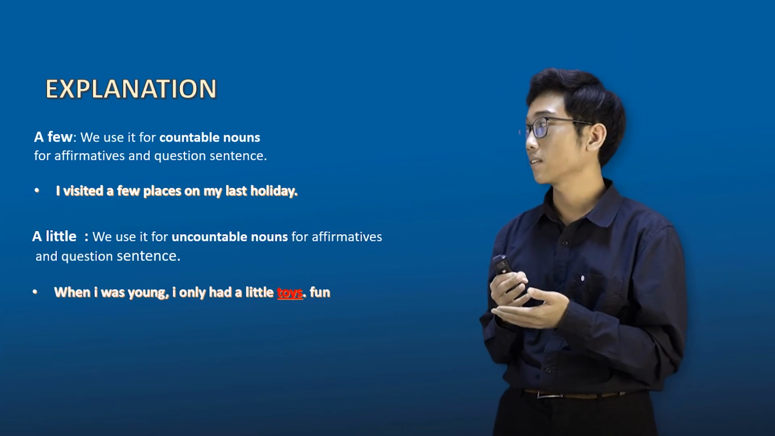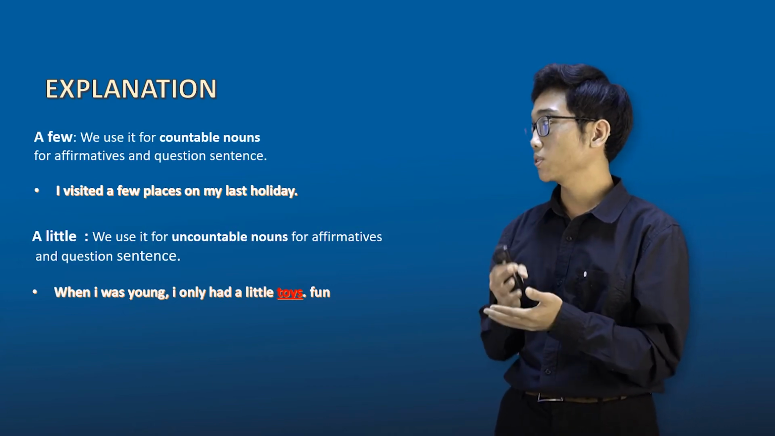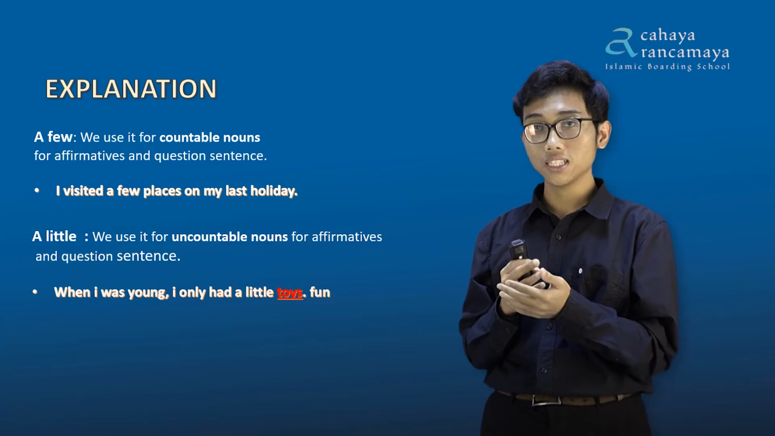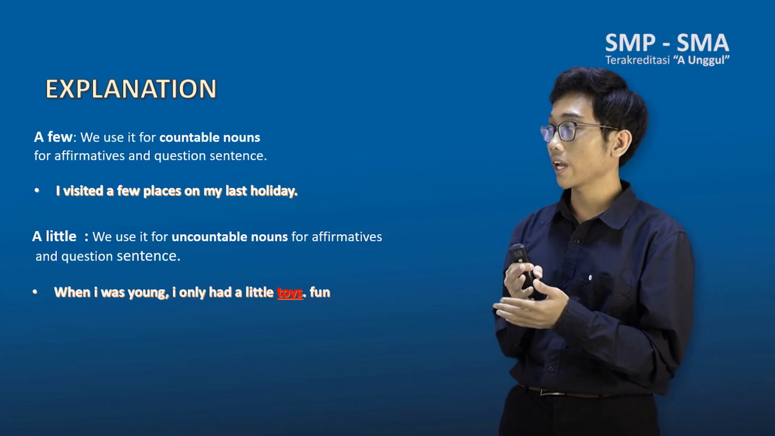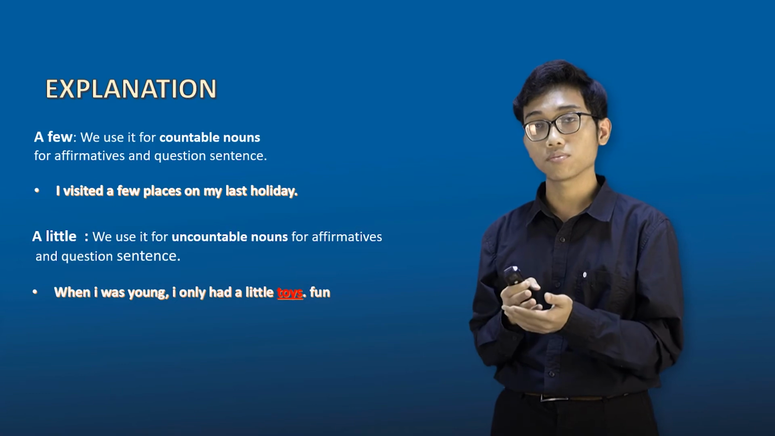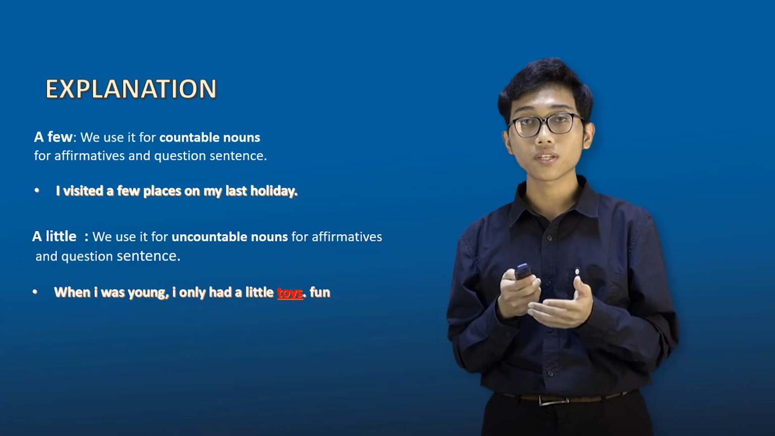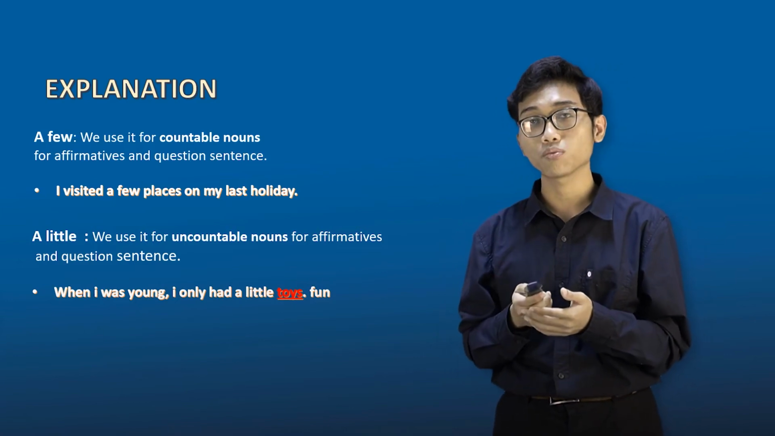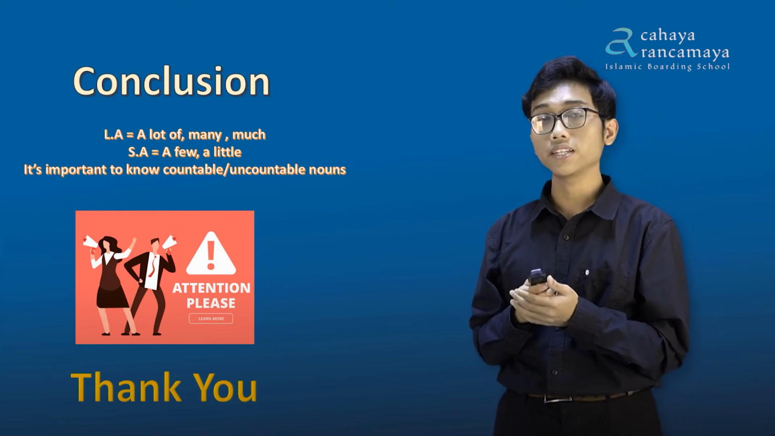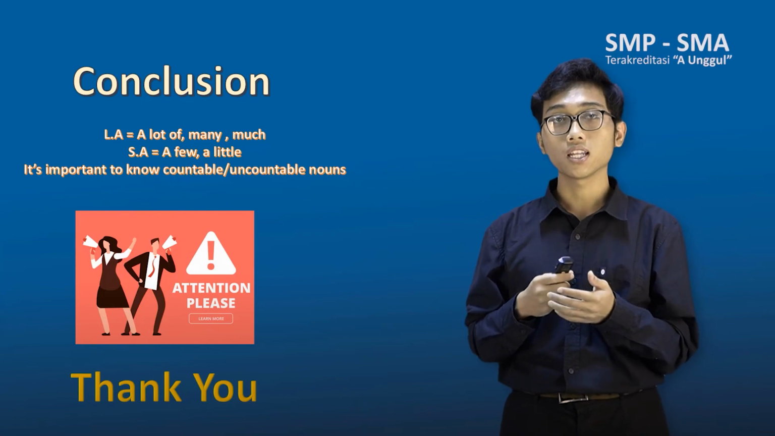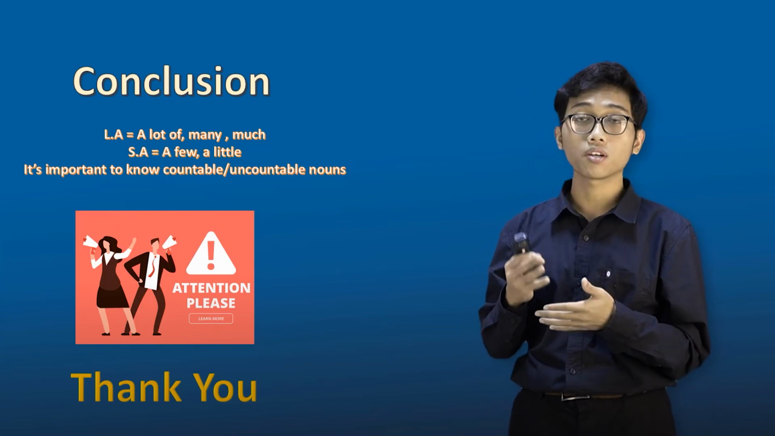But now maybe you will ask, how about the positive sentence when we want to describe using a few or a little? Because a few and a little already express a negative idea. Of course, we can't use a few and a little in negative sentences, because it already expresses a negative idea. Now, so far, based on this explanation, we can conclude that we use a lot of, many, and much for describing a large amount of something, while we use a few and a little to describe a small amount of something.